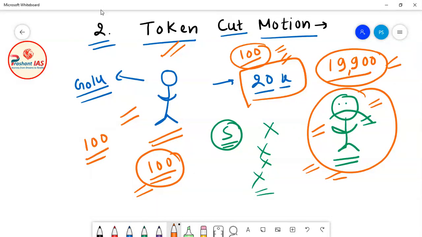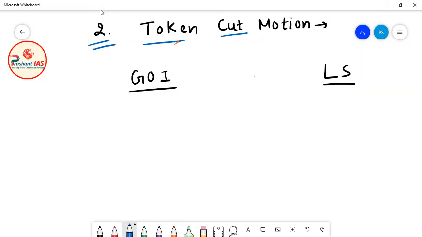Now we will apply the same concept on the government of India, then you will easily understand what token cut motion is. So friends, let's suppose this is the government of India and this is Lok Sabha, and definitely here we are comparing the government of India with the son and Lok Sabha with the father. Now there are many ministries in the government of India, and we can take the example of any ministry. So let's take the example of the health ministry.